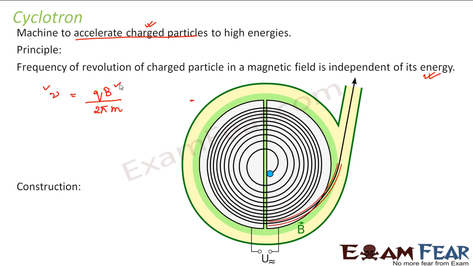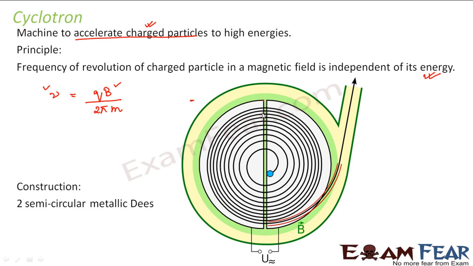So let us look at the construction, what it consists of. It consists of two semicircular discs called metallic Ds. If you look at it, this is one D. Can you see one semicircular disc? This is one disc and this is another disc. So these discs are known as metallic Ds.